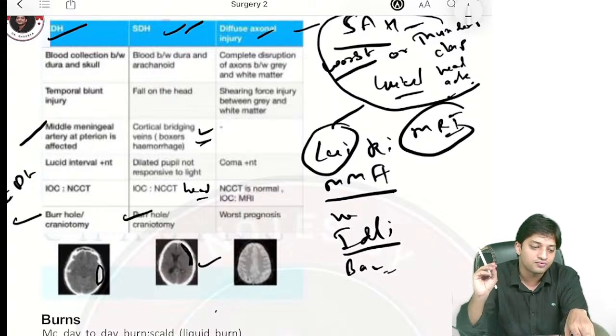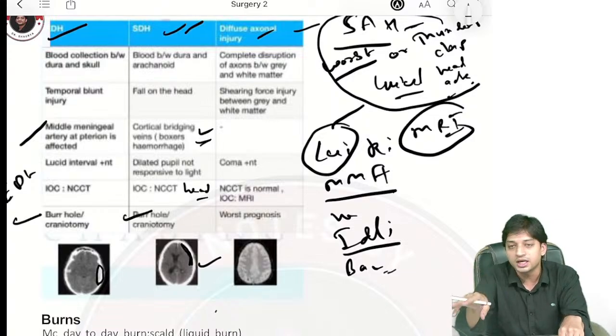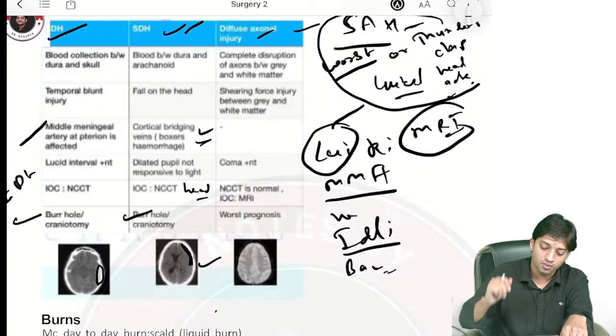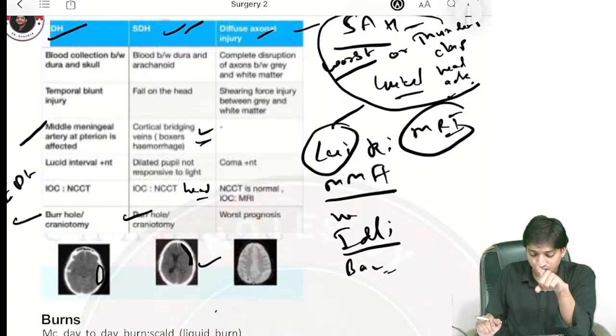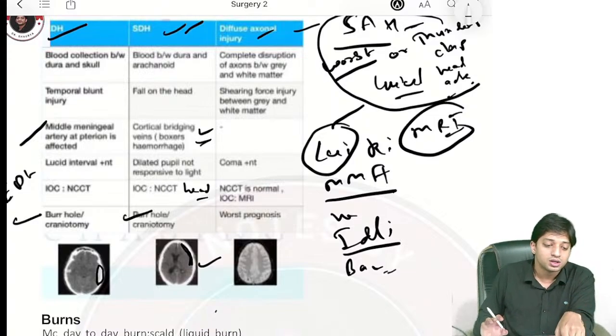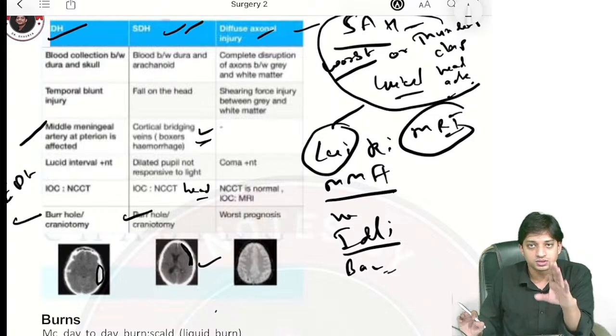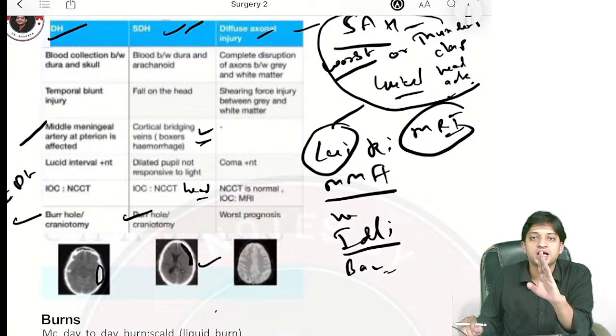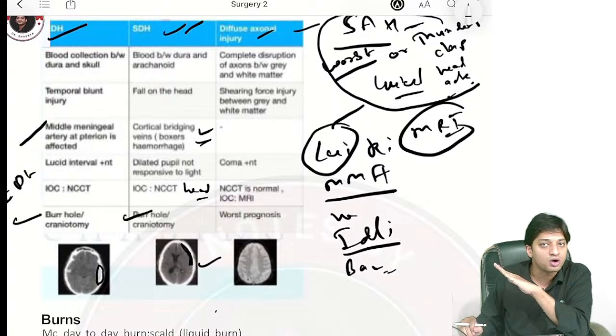Sometimes whatever you have told is correct. Sometimes you can see it, but no need to get more into that, right? Now, one more thing. Here, there will be damage to the cortical bridging veins, and yes, only go for the classical high-yield MCQ points. Because you are giving an MCQ based exam, rare findings or rare things will not be asked.